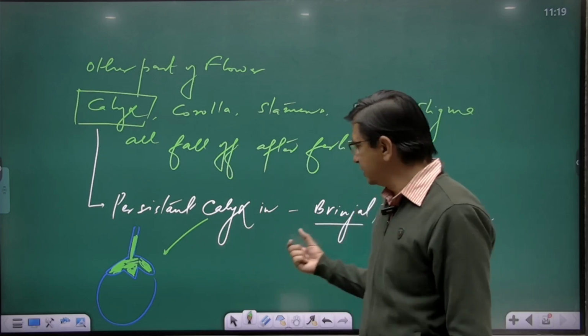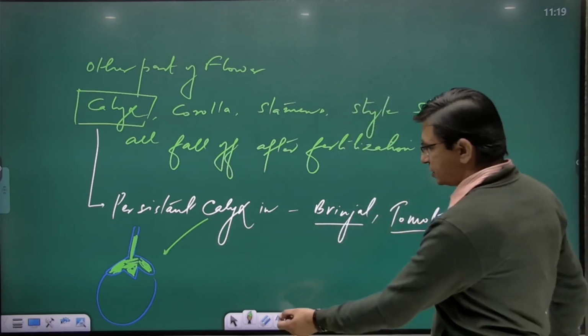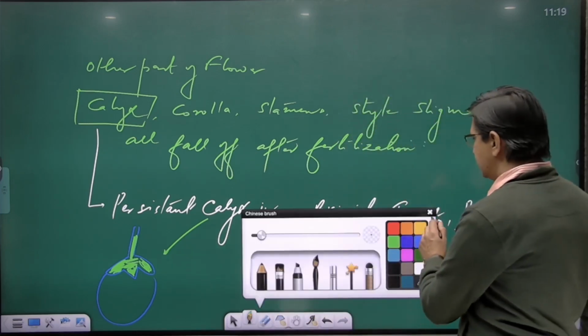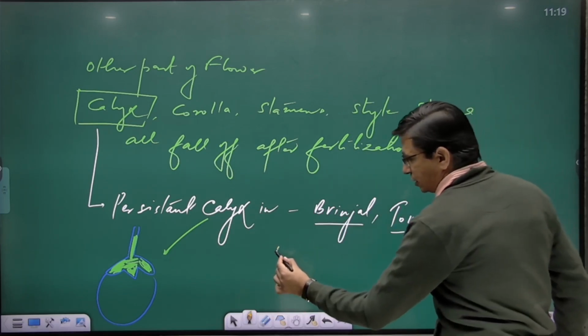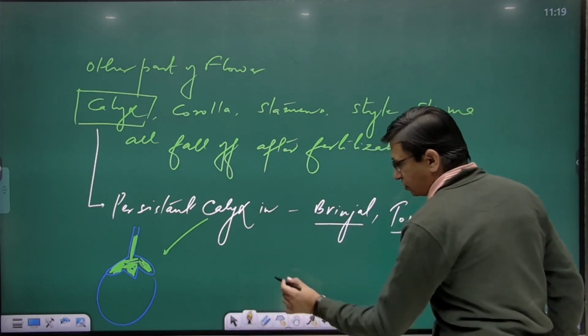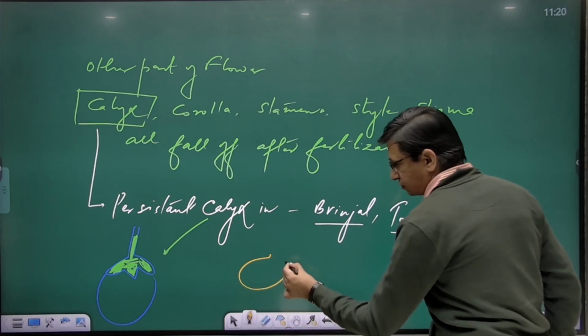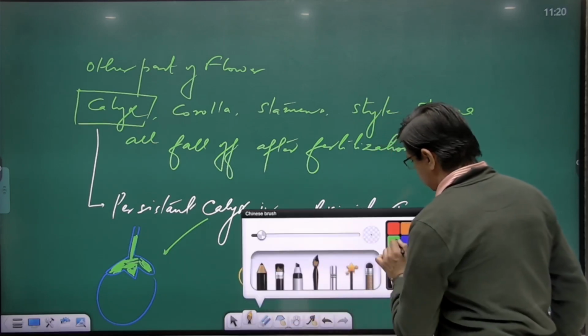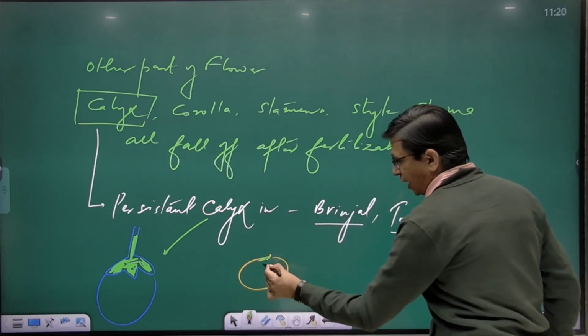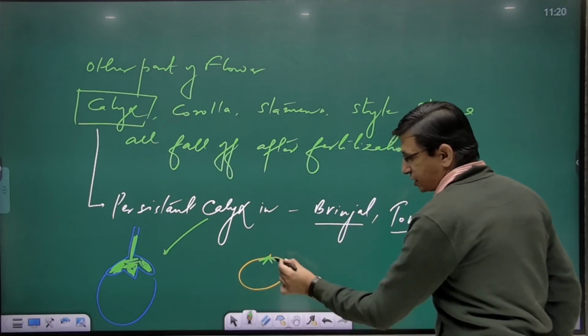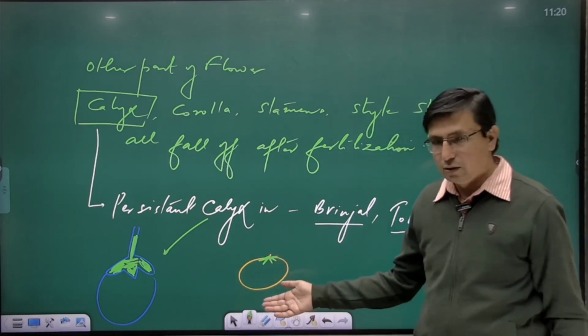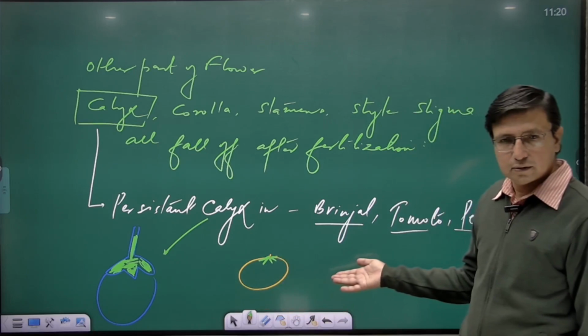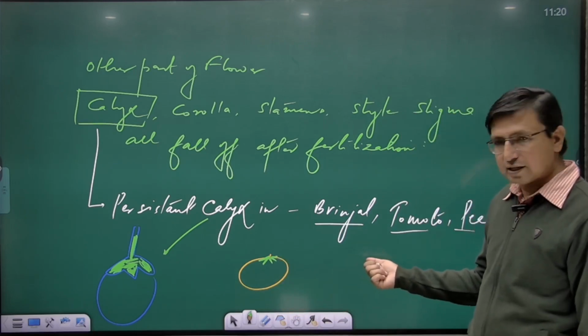Similar calyx is there in case of tomato. If you have seen a tomato, you would find here you have what? Persistent calyx. So this is again an example of persistent calyx.